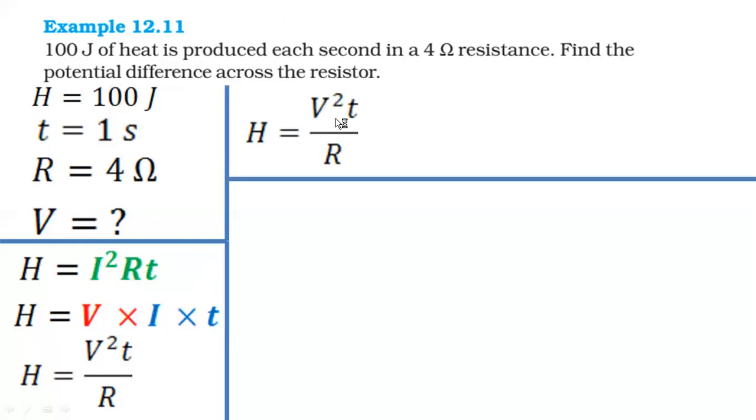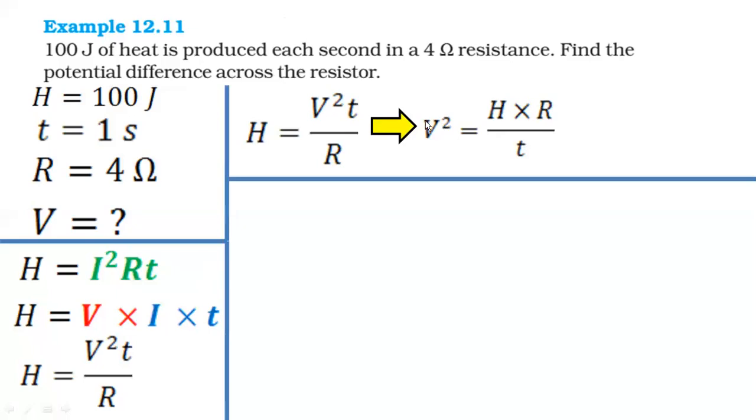Now put the values there. But which value do we need to calculate? V. So I will change this formula. How can I find the value of V square? I will take this R and T to the other side. So V square is equal to H into R, since R goes into multiplication, and T goes into division. So V square is equal to H into R divided by T.